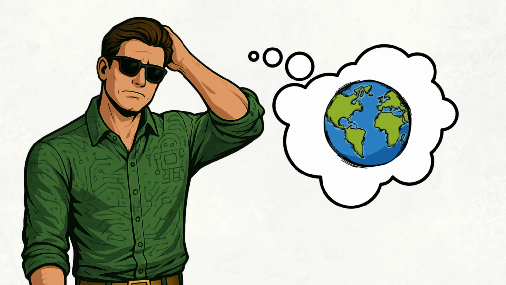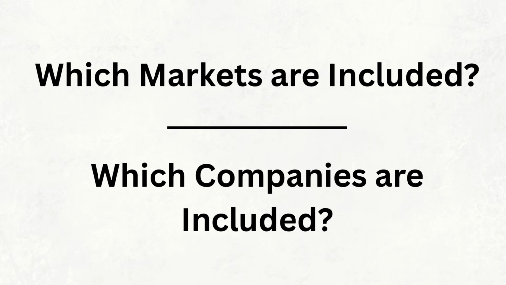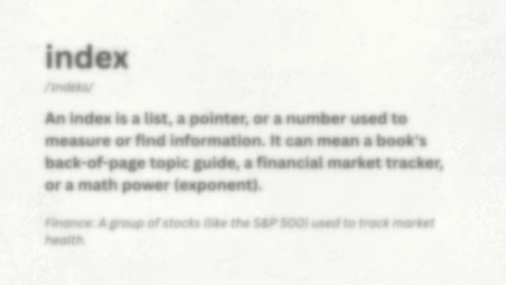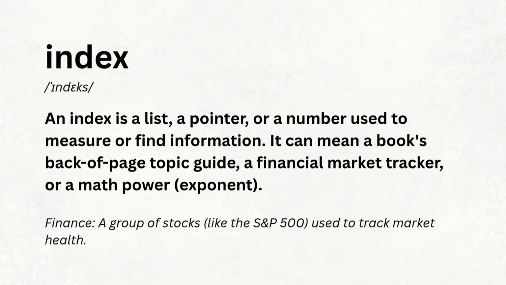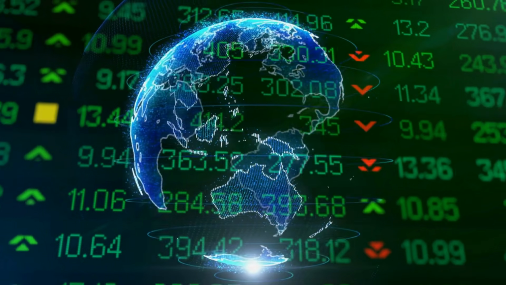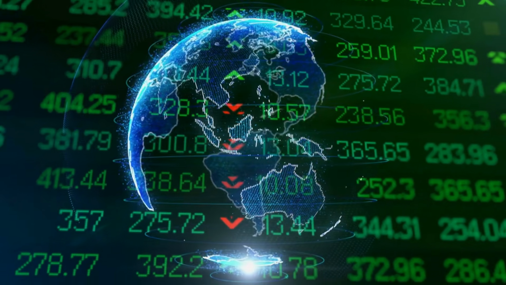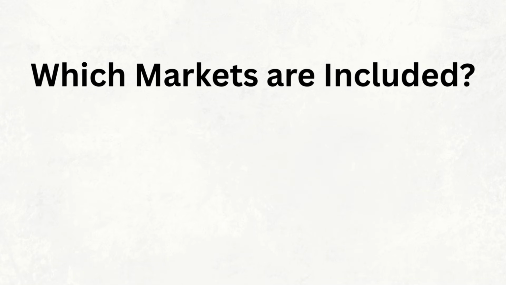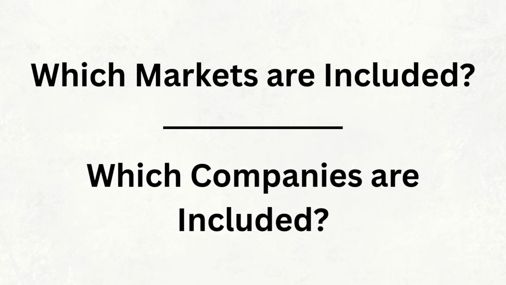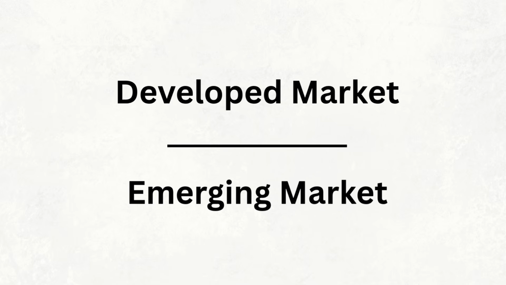But before we get into the 5 indexes themselves, we first need to understand what a global index actually is, and the 2 simple questions that determine what goes into one. At its most basic level, an index is simply a set of rules that determines which companies are included in a portfolio. And when it comes to global indexes, there are 2 important questions those rules need to answer. The first is which markets should be included, and the second is which companies within those markets should be included. Let's start with the markets.